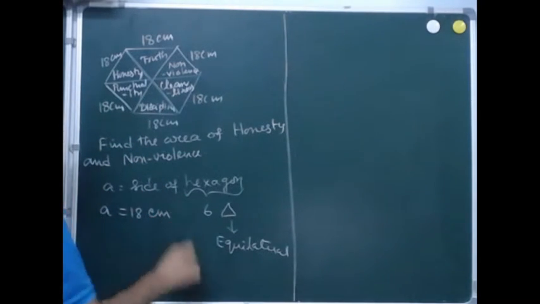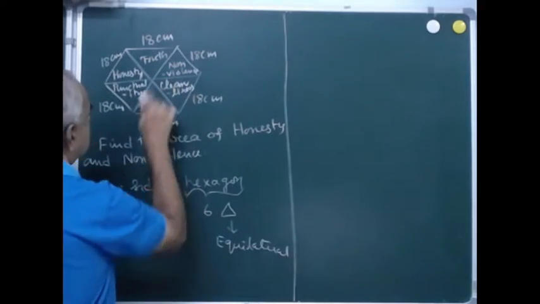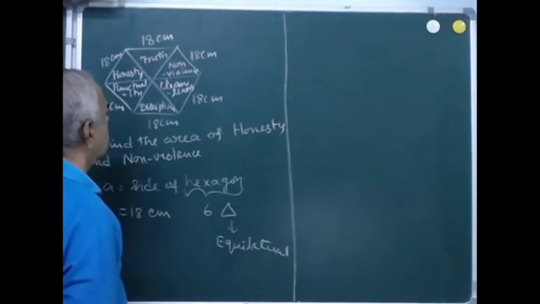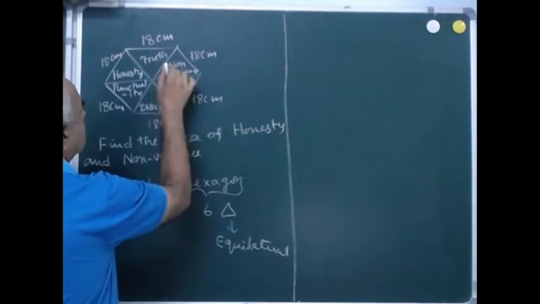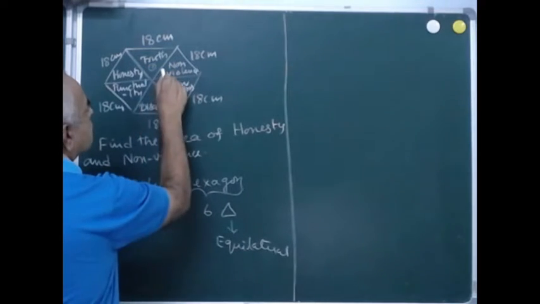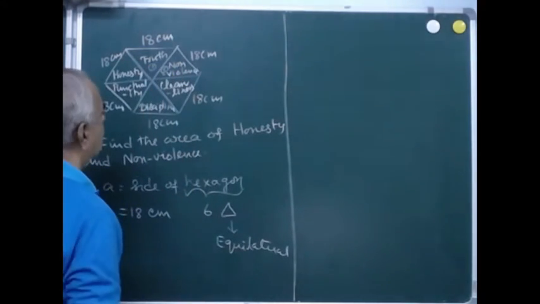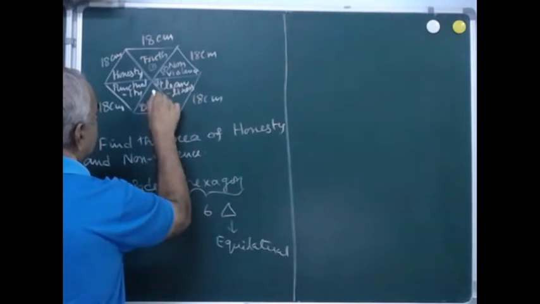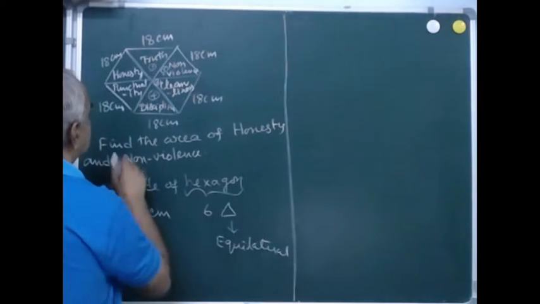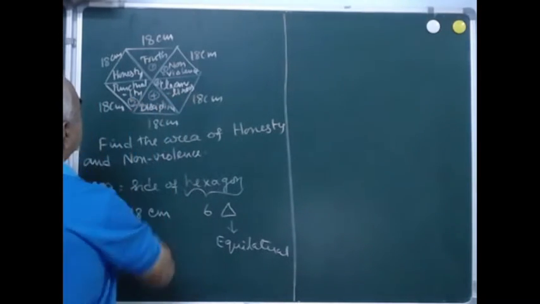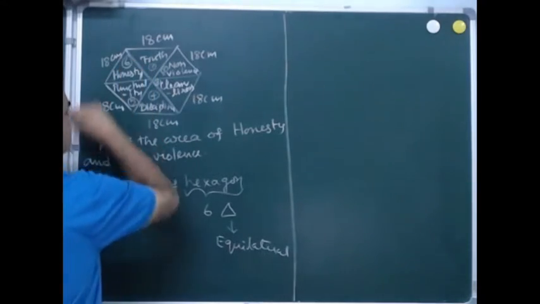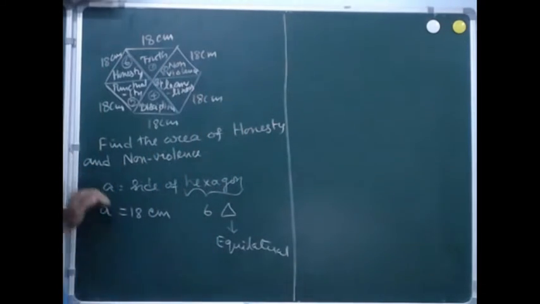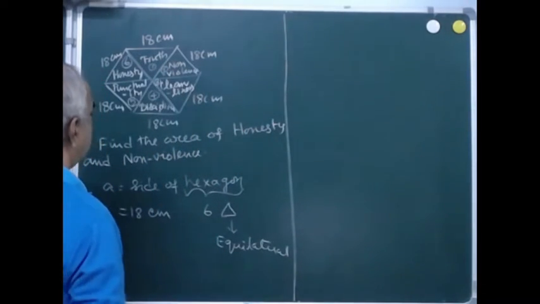18 centimeter. And you have got 6 triangles, and in each triangle you have been given some human values. Truth in the first triangle. In the second triangle you have non-violence. Third triangle, that is cleanliness. Fourth triangle, discipline. Fifth triangle, punctuality. Sixth triangle, honesty. So for each triangle you are given some human values.